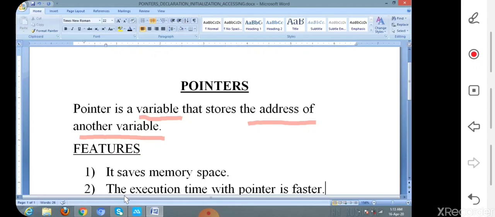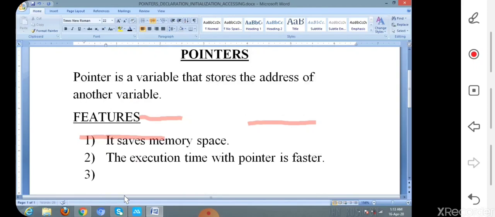That means direct access to a memory location is possible. So if you directly access a memory location, the execution time will become less. That means it will become faster.